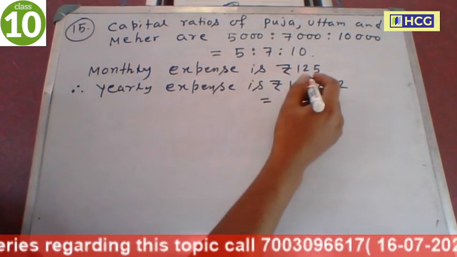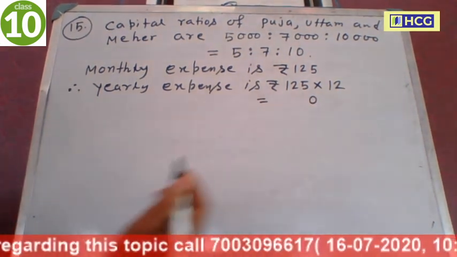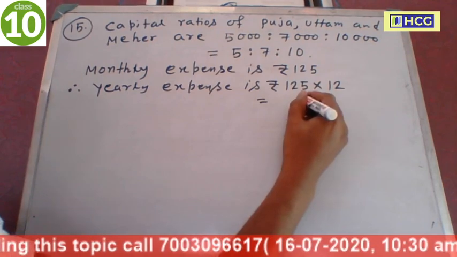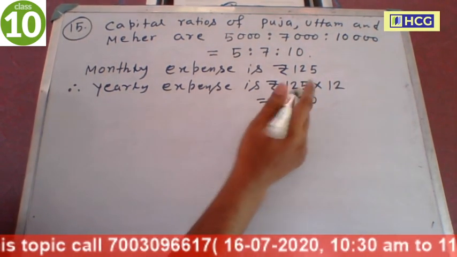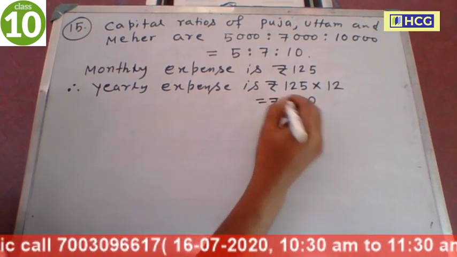Now multiply it. 12 5s are 60, 0 carry 6. 12 2s are 24 plus 6 is 30, 0 carry 3. 12 1s are 12, 12 plus 3 is 15. This is 1500.